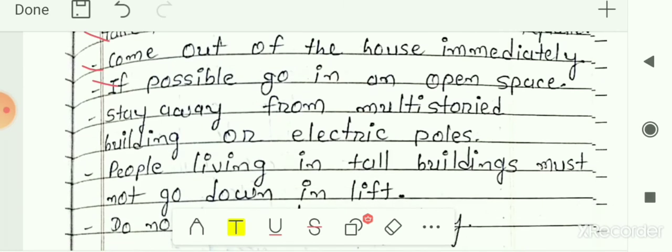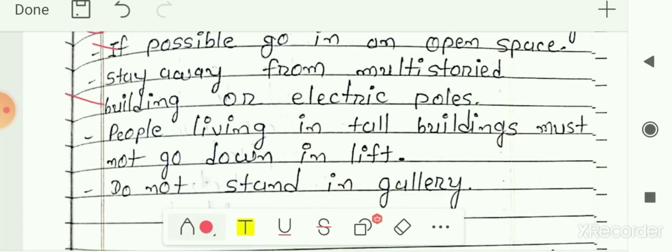Next is, stay away from multi-storied buildings or electric poles. We have to stay away from the tall buildings, multi-storied buildings, that means the buildings which have many floors. So we have to stay away from this kind of buildings and electric poles also, and also from the trees. These might fall down anytime, so we have to stay away from this kind of structures.